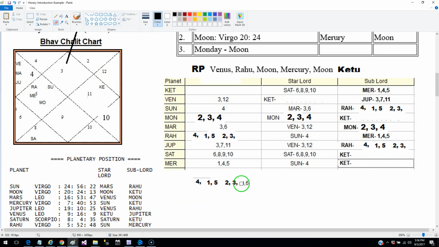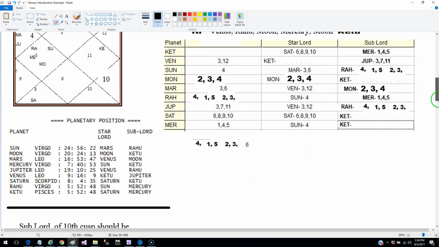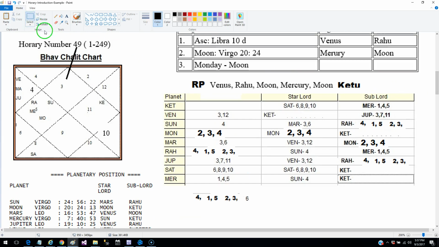3 we have already taken, so say 6. And then finally the sign occupied by Ketu. Ketu is occupying Pisces, so Ketu is also going to give the result of Jupiter. Jupiter is 3, 7, 11, and lastly, where Ketu is placed.